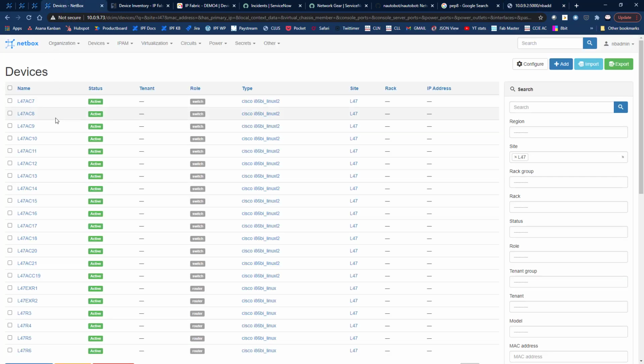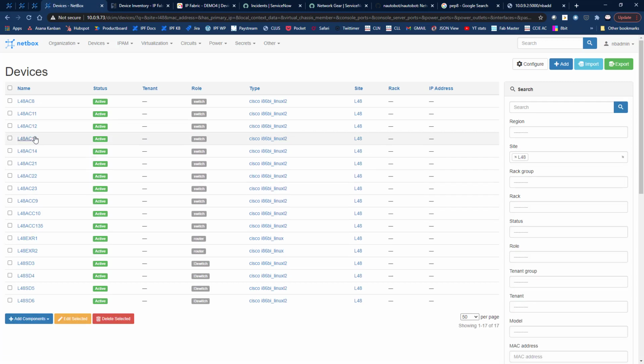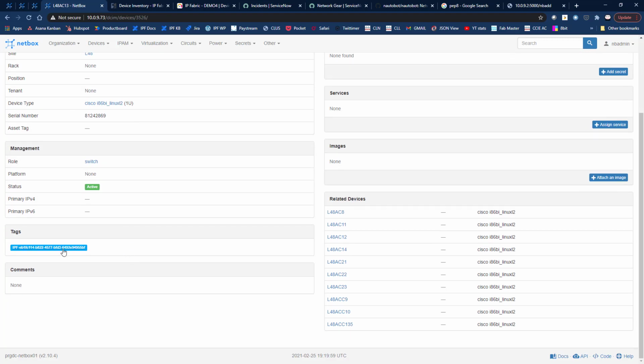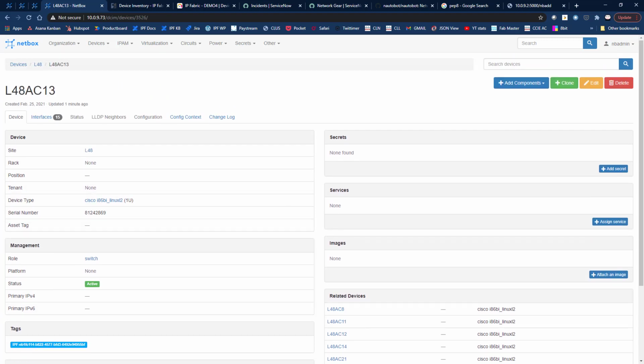If we go back into Netbox, back to Site48, we can now see switch 13, switch 14 and switch 23 have all been added into Netbox, and we have those visible now. Something that we've also done here is we've tagged that with the identifier of the snapshot that it was loaded from, so we can differentiate when that was added into Netbox. Okay, great.